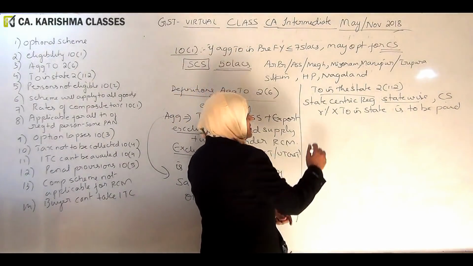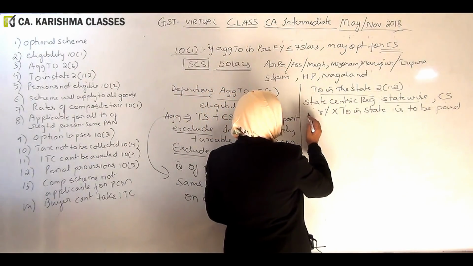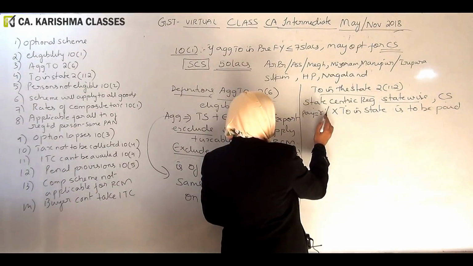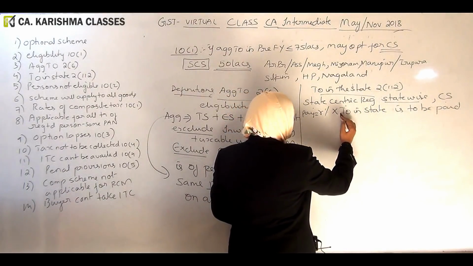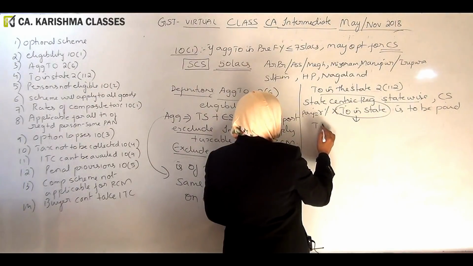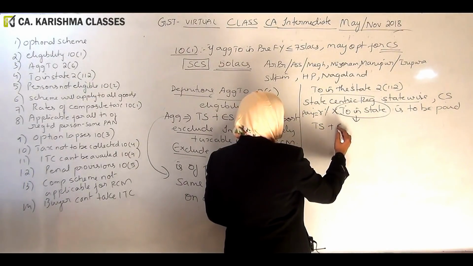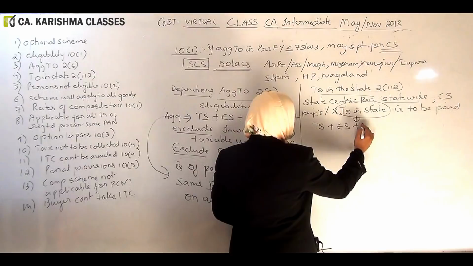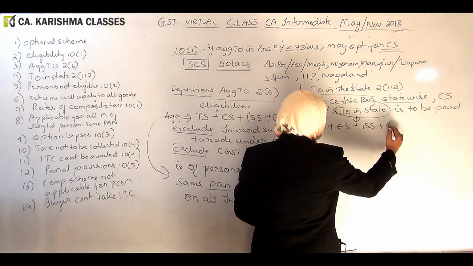So here we are saying state centric registration. So you will be paying taxes, which is R into turnover in the state. Turnover in the state means what? Again, it is taxable supply, it is exempt supply, it is interstate supply, it is exports